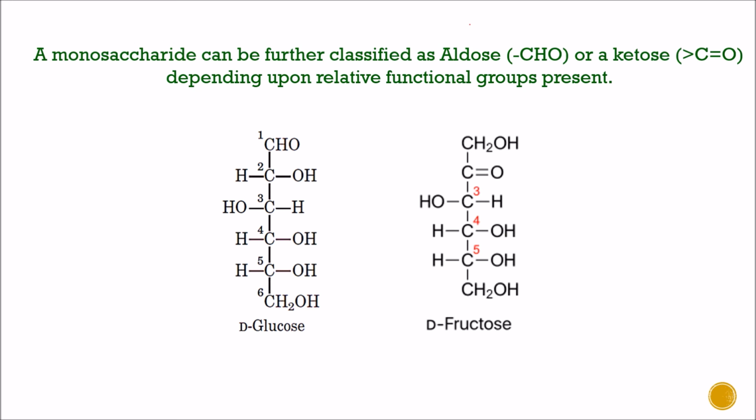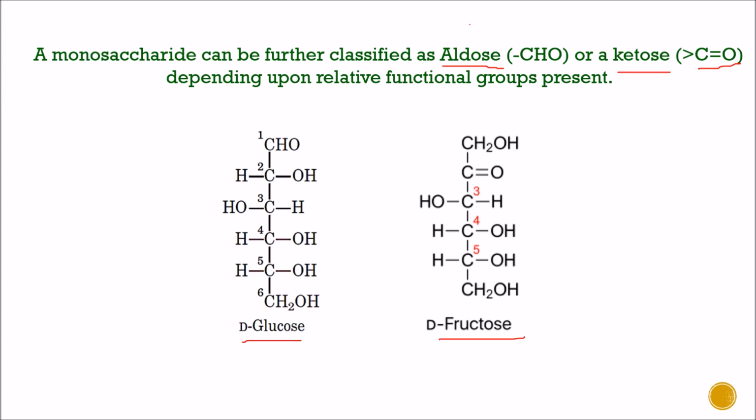Now, monosaccharides can be further classified as aldose and ketose depending upon the relative functional groups present. If an aldehyde functional group is present, those monosaccharides are known as aldoses, while if a ketone functional group is present, those monosaccharides are known as ketoses. Here is the example of D-glucose and D-fructose.